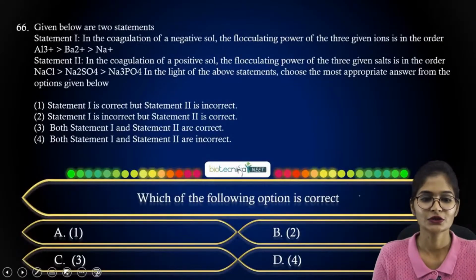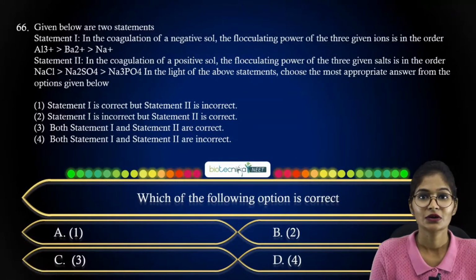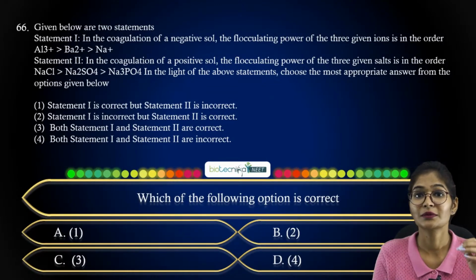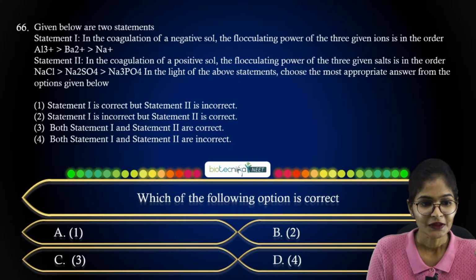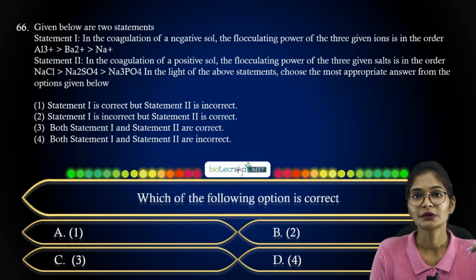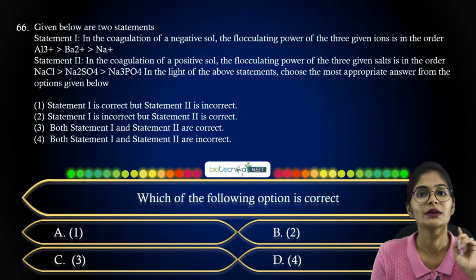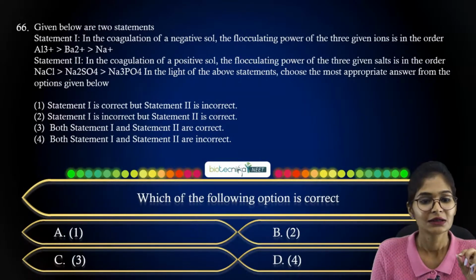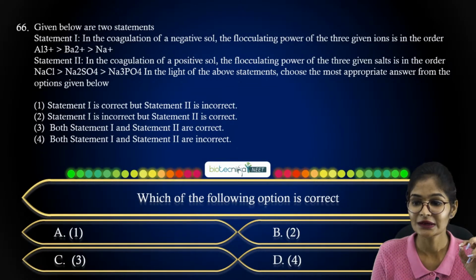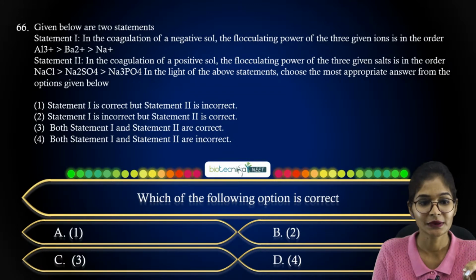Now coming to your next question. This is regarding electrolytes. Flocculating power you are going to consider. The question is like this: given below are two statements, statement 1 and statement 2. In the coagulation of negative sol, the flocculating power of 3 given ions is in the order Al3+, Ba2+, Na+.